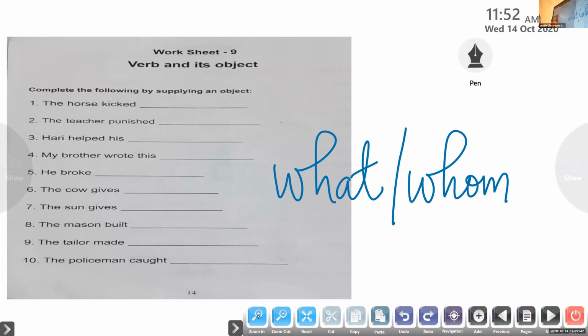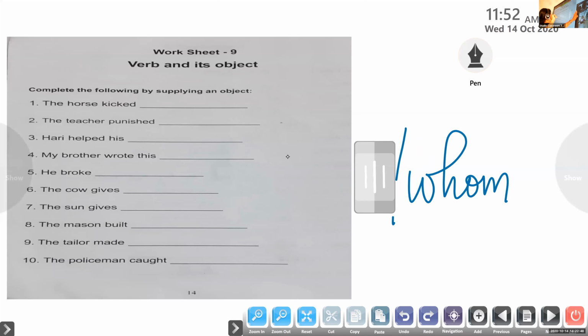The horse kicked. Okay. Now what I've told you in the beginning, we have to find out the verb. Now pick out the verb. Which is the verb here in the sentence? Kicked, very good. Kicked is the verb in the sentence.